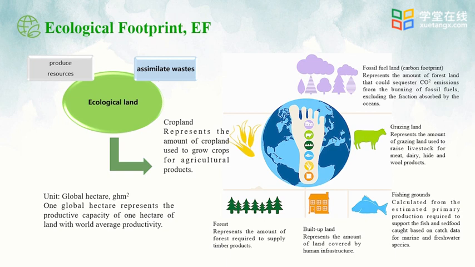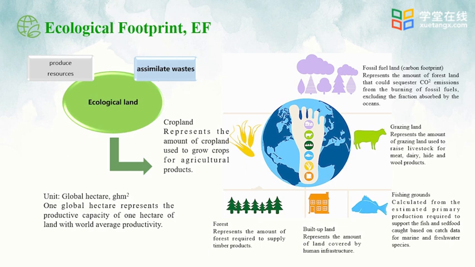The next one is fishing grounds. It is calculated from the estimated production requirement to support the fish and seafood caught. For example, if we want to catch 1 ton or 1 kilogram of salmon, what is the area of ocean required to supply these marine products? When we consume 1 fish or 1 catty of fish, we need to have corresponding fishing grounds. Then going down clockwise, we have the built-up land.